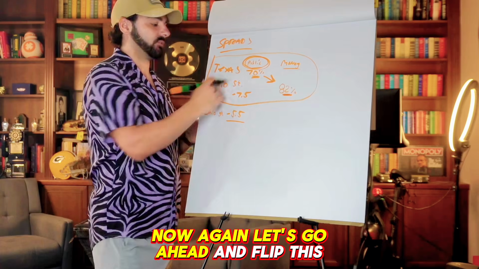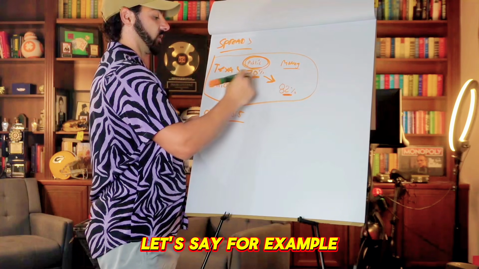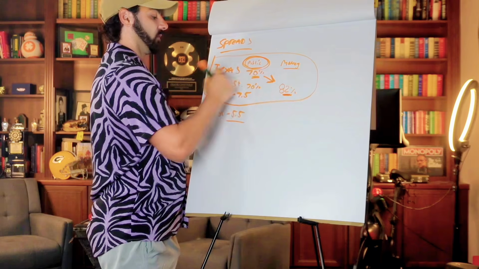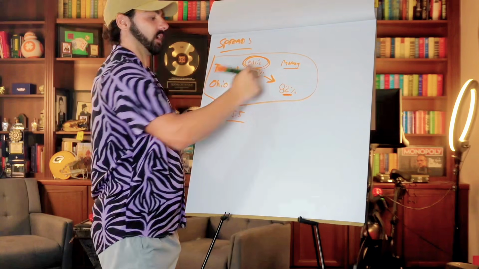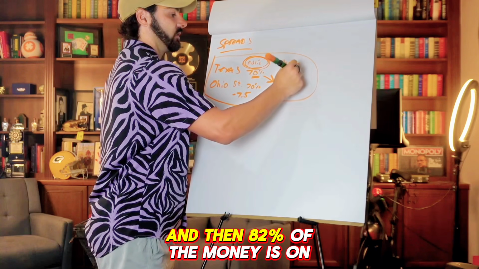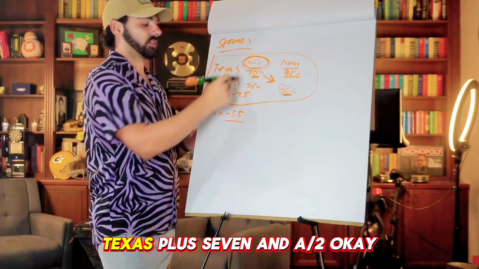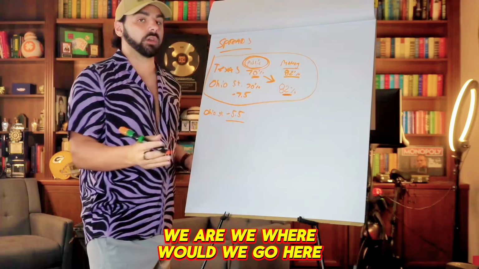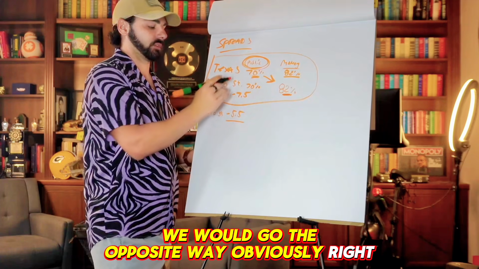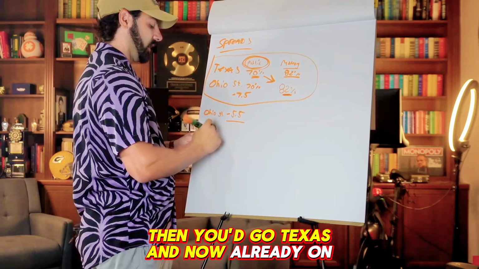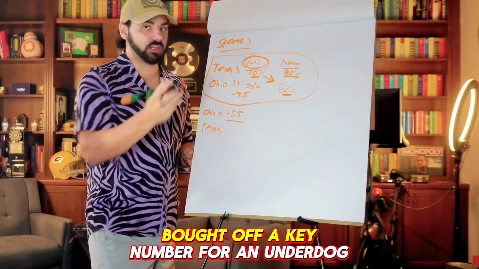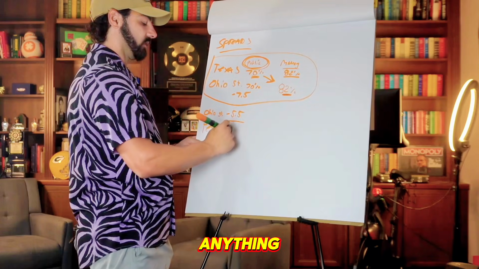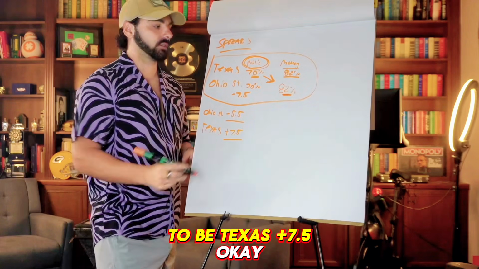Now again, let's go ahead and flip this one, okay? Let's say, for example, 70% now. The public is on Ohio State -7.5, and then 82% of the money is on Texas +7.5, okay? Where would we go here? We would go the opposite way, obviously, right? Then you'd go Texas, and now they're already on a key number for an underdog, so you don't have to worry about buying anything. It'd be Texas +7.5, okay?